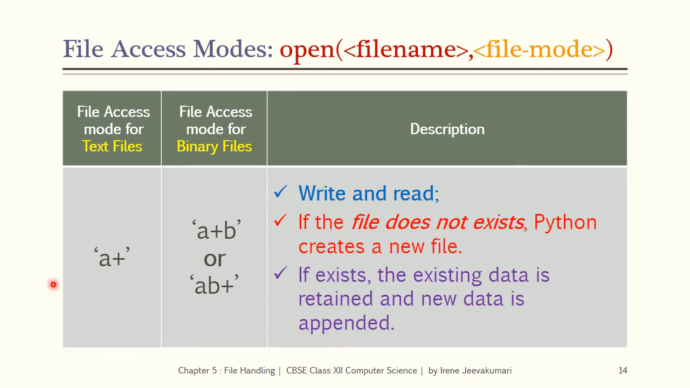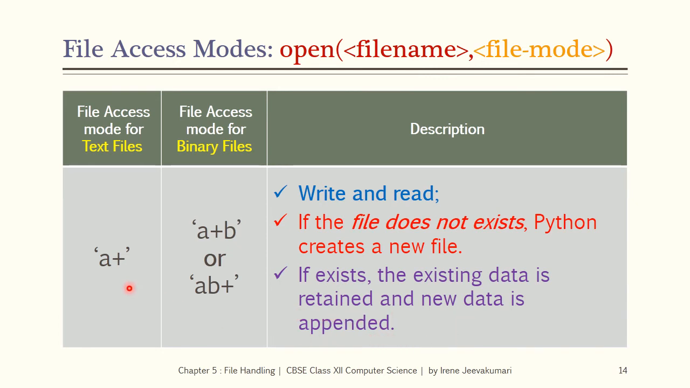The string constant A+ is a file mode for text files, and A+B or AB+ are the file modes for binary files. These modes are used for write and read operations, and they are used to append data. When any of these modes are used as a file mode, if the given file does not exist, Python creates a new file with the same file name. If the file exists, the existing data is retained and the new data is appended at the end of the file.